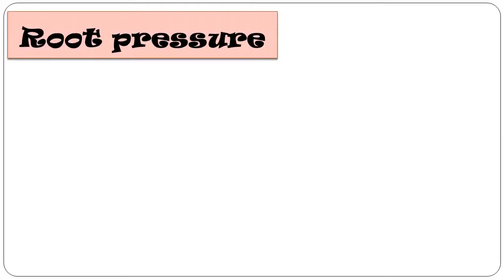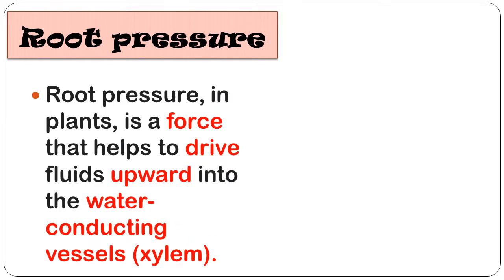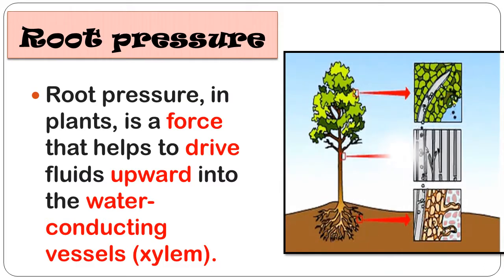Alright, now under this topic we have one more subtopic, that is root pressure. So let's see what root pressure is. Root pressure in plants is a force that helps to drive fluids upward into the water-conducting vessels, that is xylem. Students, you can observe these are the tissues in the root of the plant. From these tissues the force is applied, and that is called root pressure.